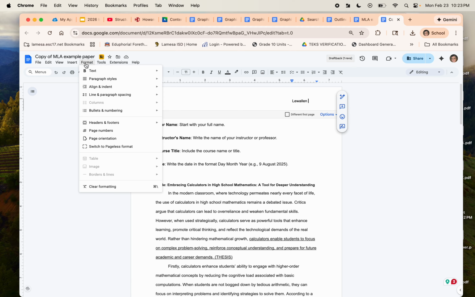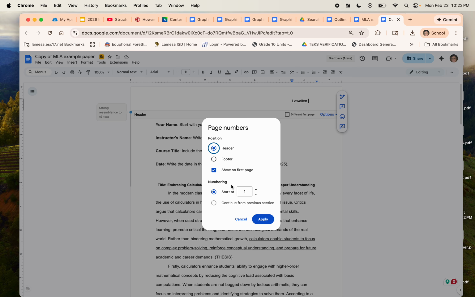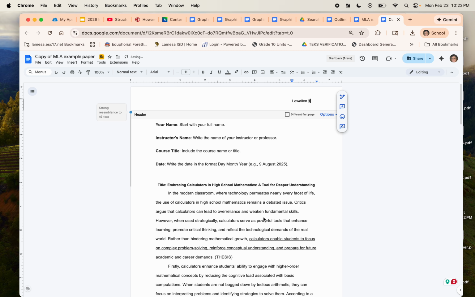Okay, so page numbers under format, page number. I want it in my header. It's going to start at 1, shows on the first page, apply. All right, there we go. That's my page number.